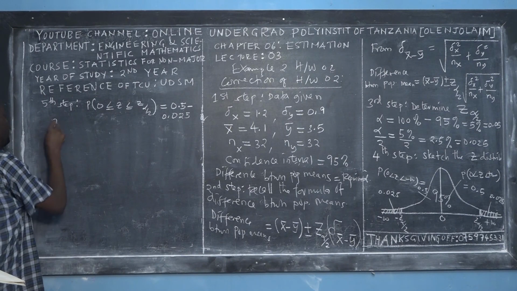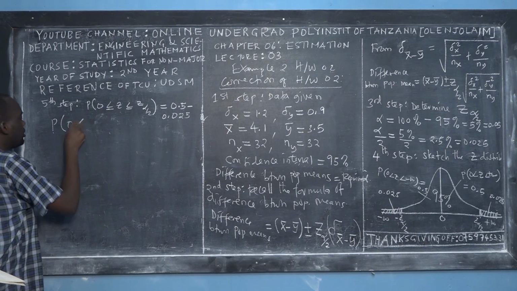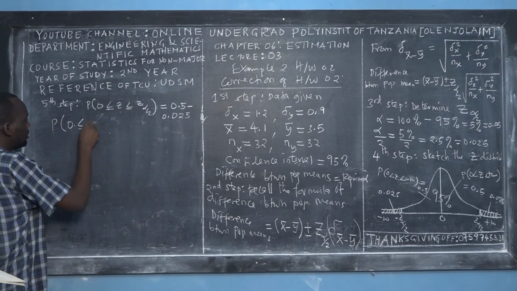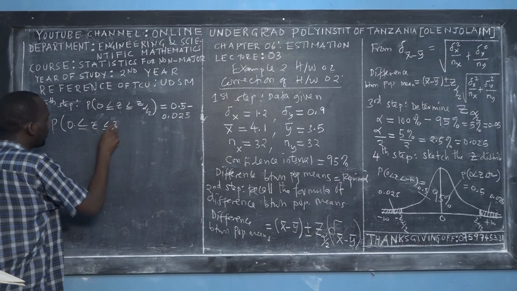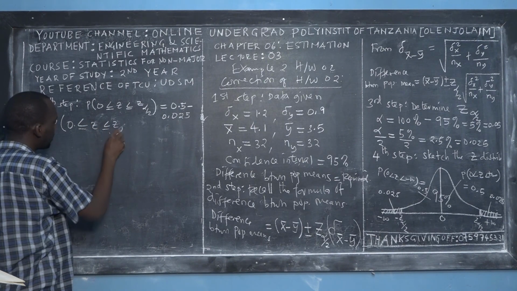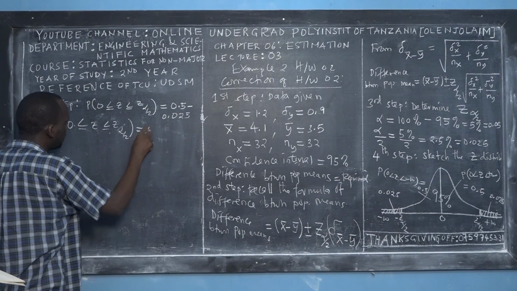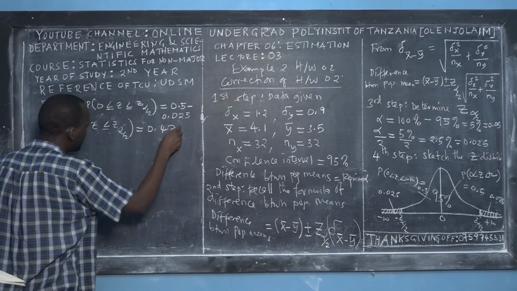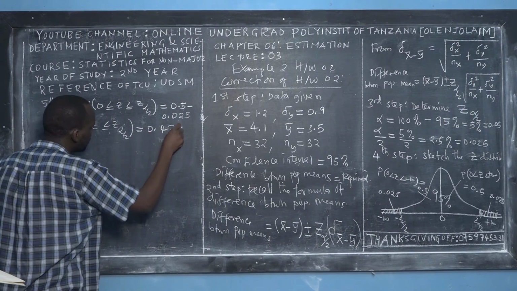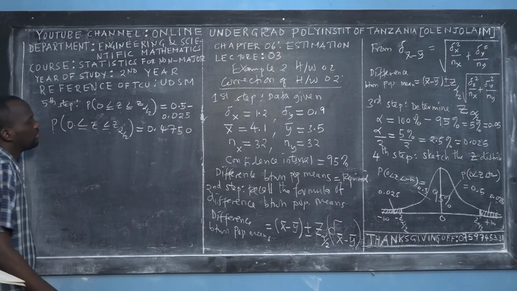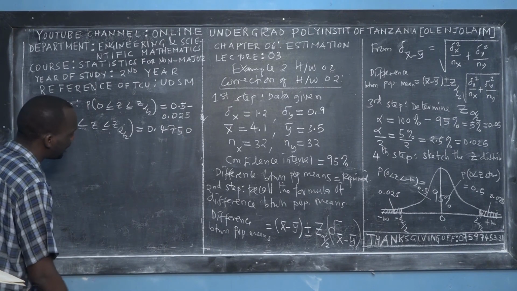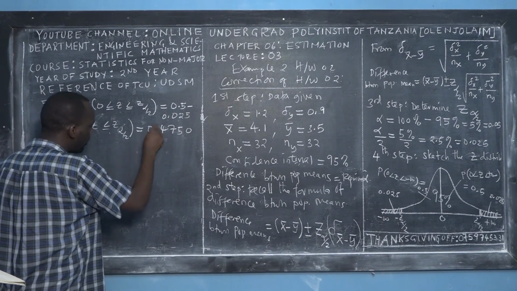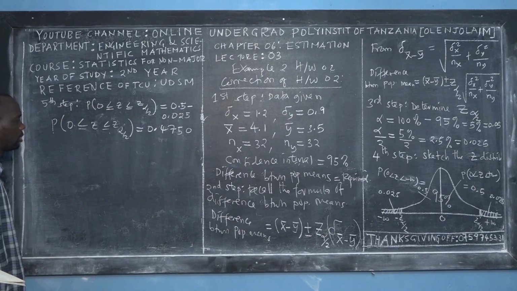So the probability of Z less than or equal to Z subscript alpha over 2 will be 0.4750, right? So we found the probability at that particular point.